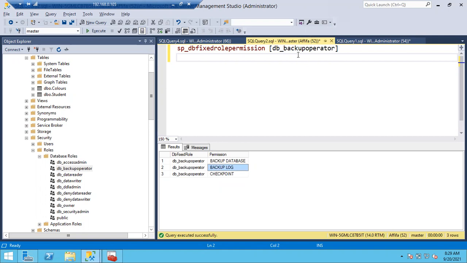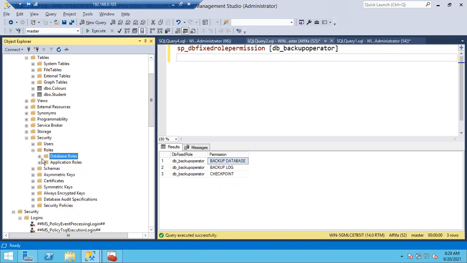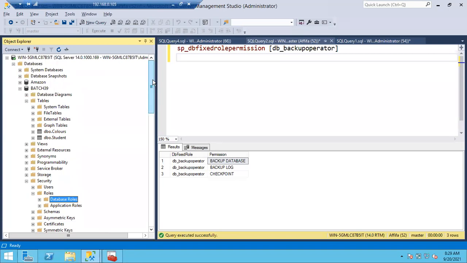If Afifa is a member of this backup operator, can Afifa take the backup of which database? Or all the databases? Okay, so on whichever database I gave access to Afifa, only she can take the backup of that particular database. She cannot take the backup of other databases.